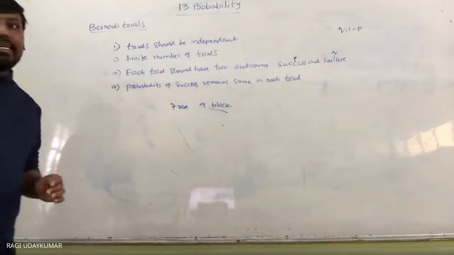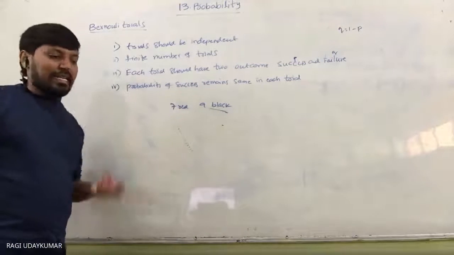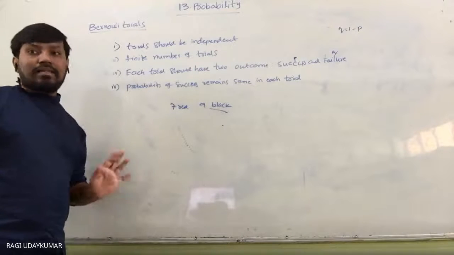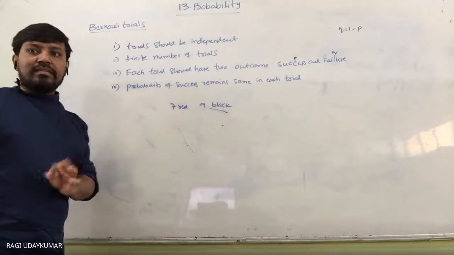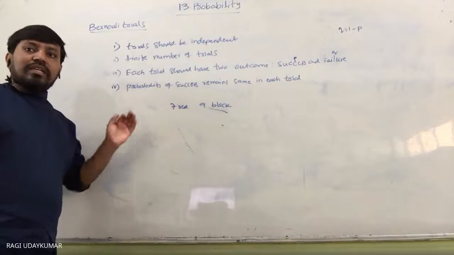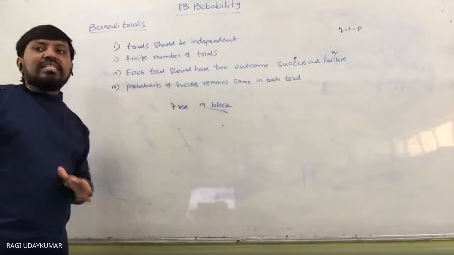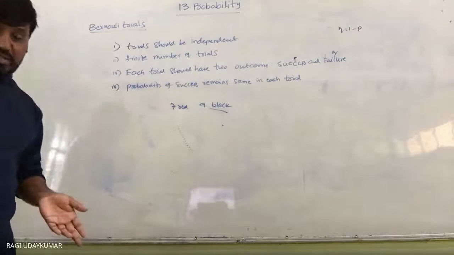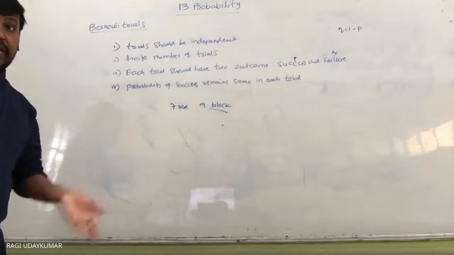Taking one ball is one trial, taking another ball is another trial, and so on. So the number of trials here is six. Now, are these trials Bernoulli trials or not when the balls are replaced, and when they are not replaced?